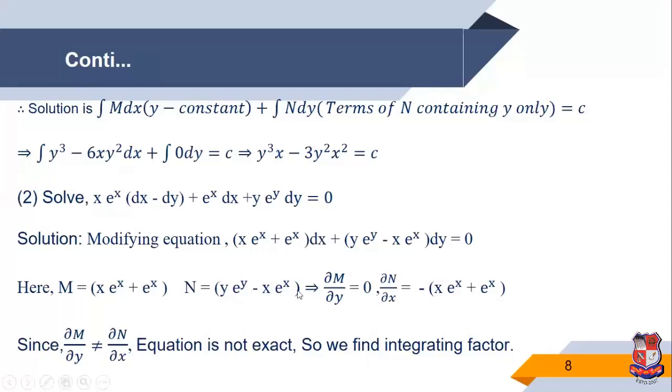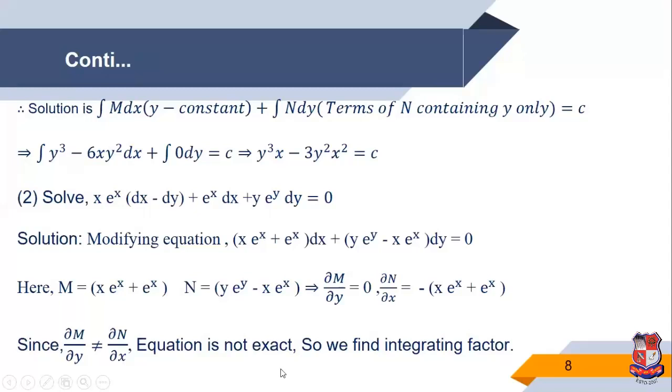So del m by del y is 0 and del n by del x, this depends on x. The partial derivative with respect to x: by the product rule, x derivative is 1 times e raised to x, and then x constant times e raised to x derivative, e raised to x. So del n by del x is this. Now both are different. So we can say the equation is not exact.